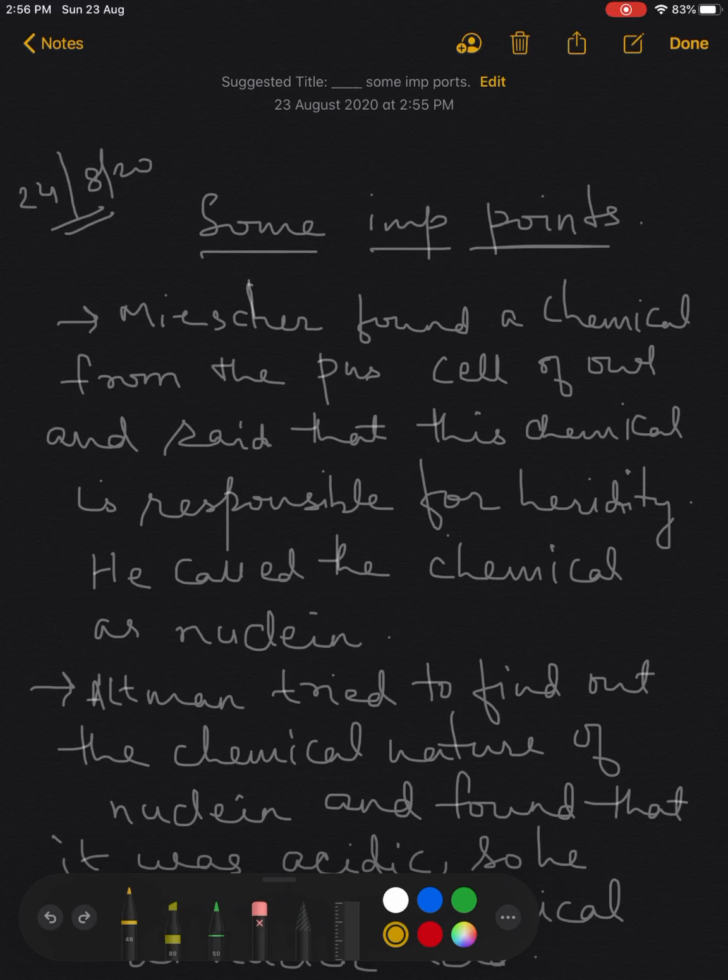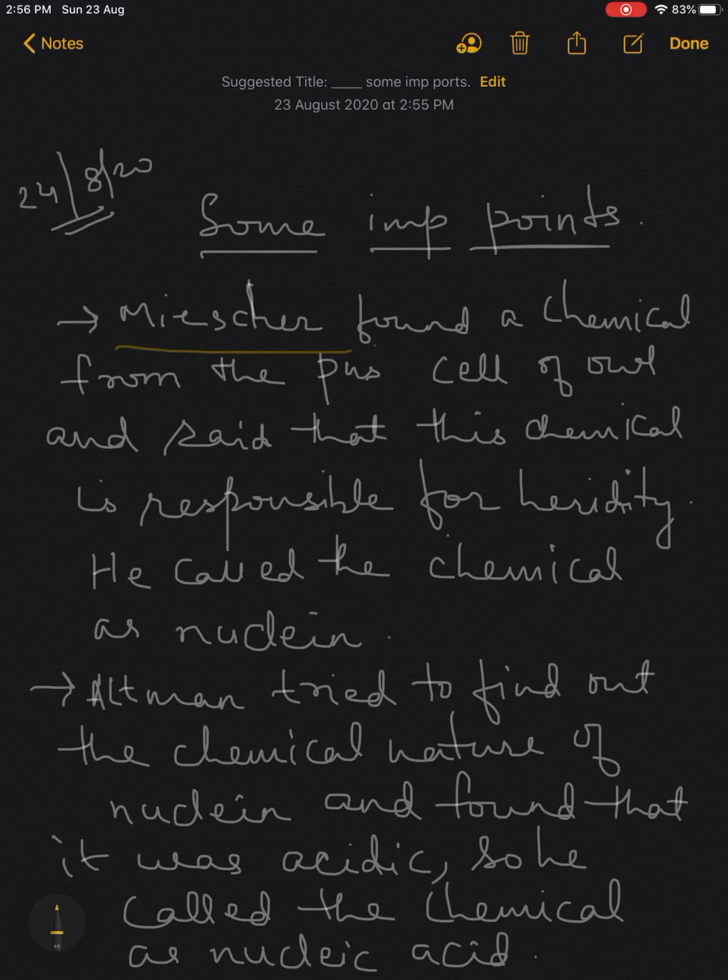So children, as we have already done, Miescher found a chemical. Now pay attention, a few things which I have added in this video, please note them down because these things were not available to you in the previous video. So Miescher found a chemical from the pus cells of owl, and said that this chemical is responsible for heredity.